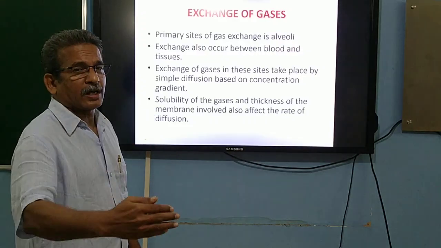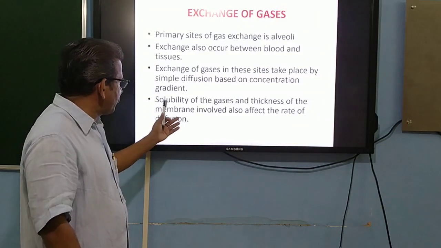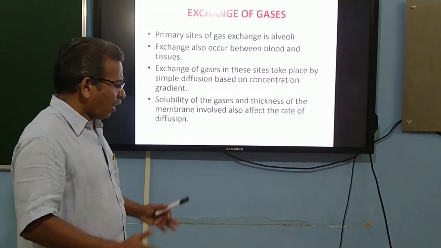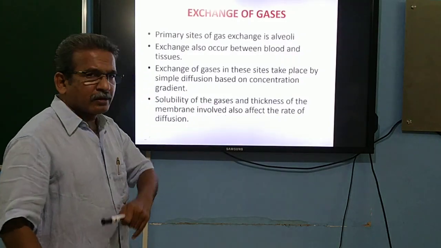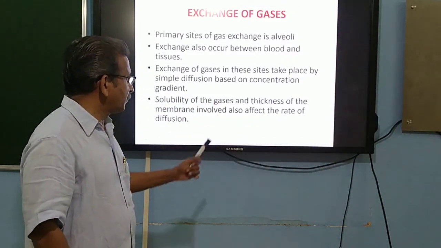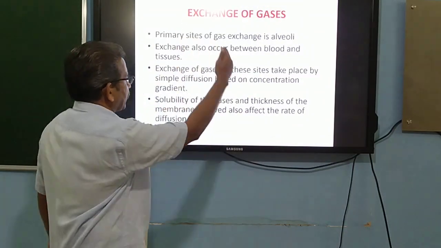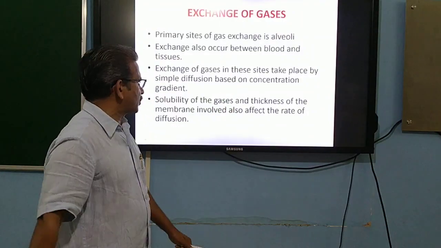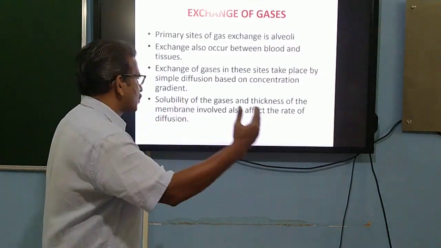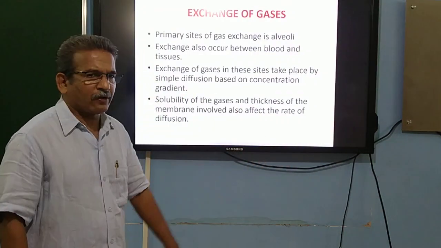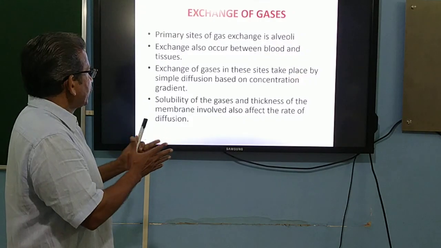And other factors that determine the rate of exchange of gases include the solubility of the gases, how soluble oxygen and carbon dioxide are in water, and the thickness of the membrane across which diffusion is taking place. The membrane involved in the exchange is the membrane of the alveoli. So how thick the alveolar membrane is is another factor that affects the rate of diffusion.